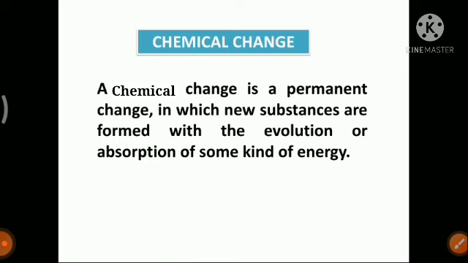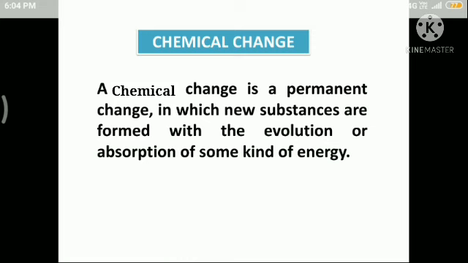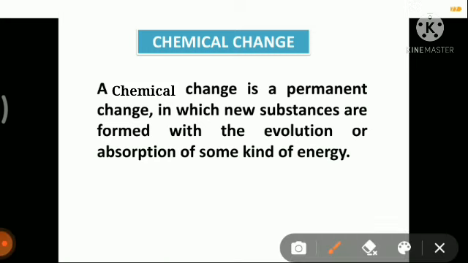A chemical change is a permanent change in which new substances are formed with the evolution or absorption of some kind of energy. In a physical sense it is a permanent change, that means it cannot be reversed. Once the original substance changes, we cannot get back the original substance once again. Once it changes, it is completely changed.